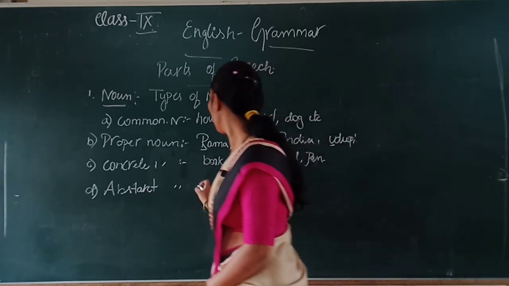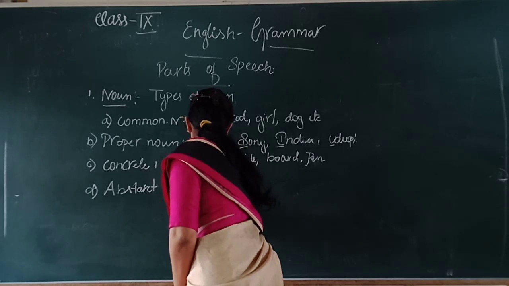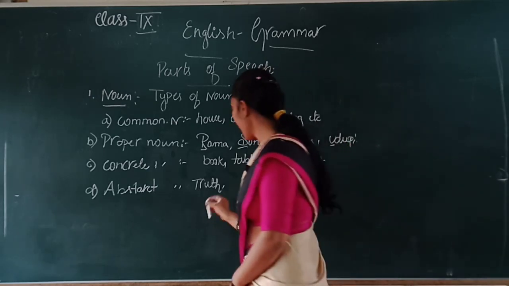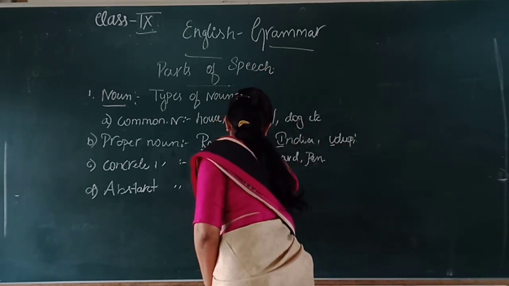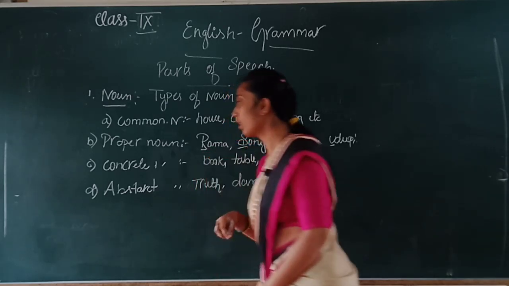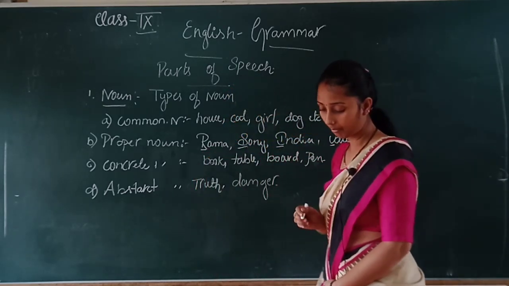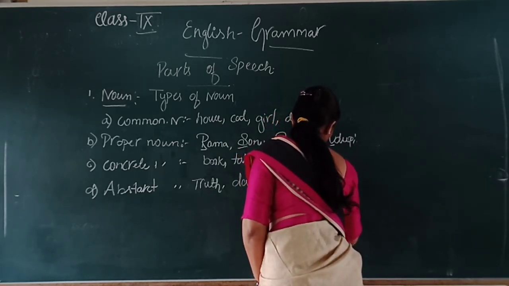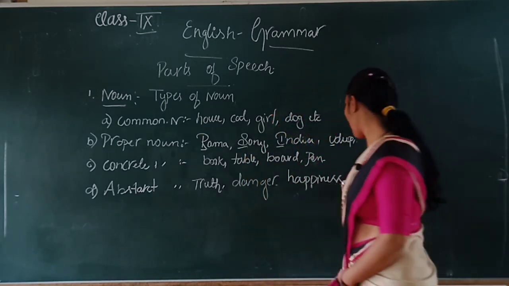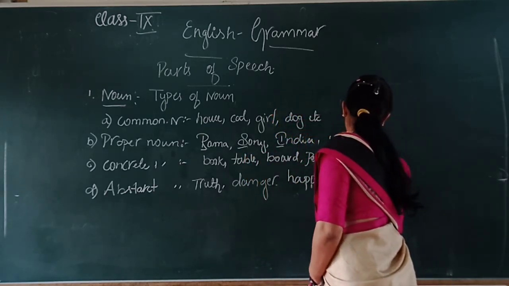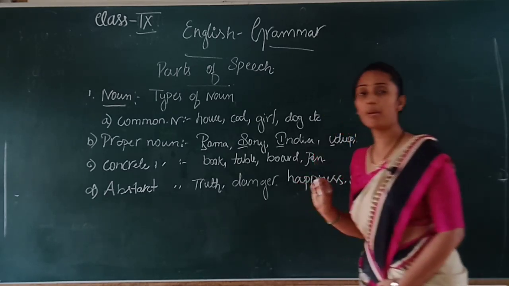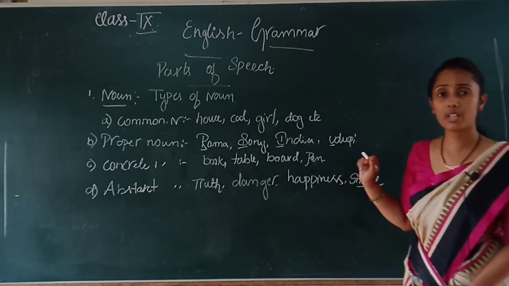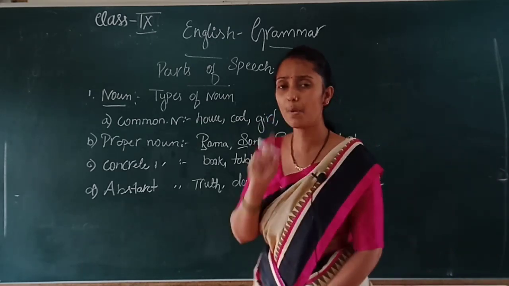Examples: truth, danger, sad, happiness, smile. See children, one question is whether a smile comes under a concrete noun or an abstract noun. That you have to tell me. Okay, why? Because that is a small homework.